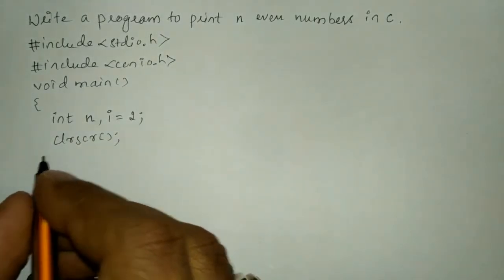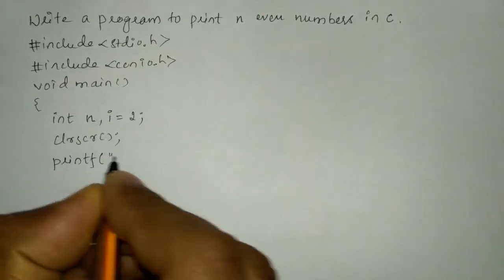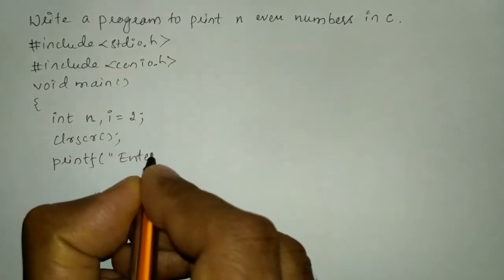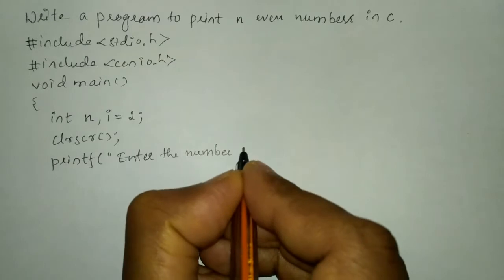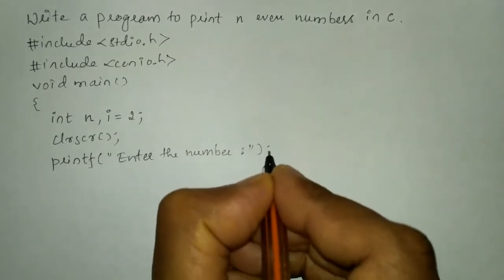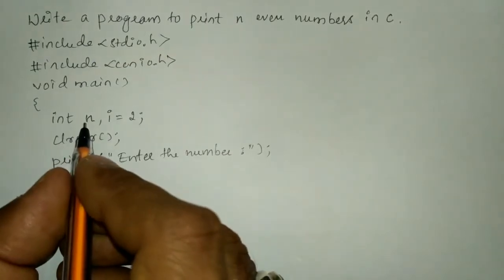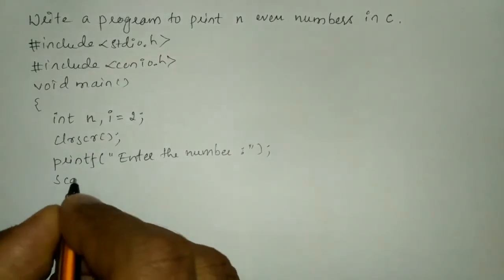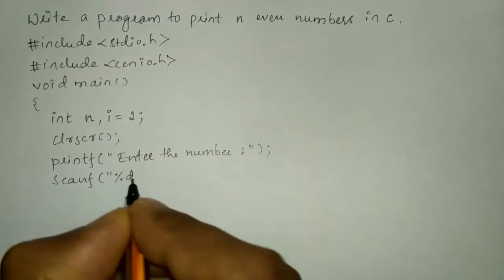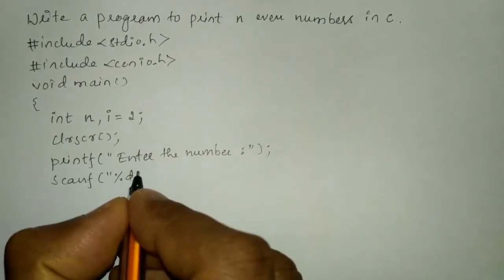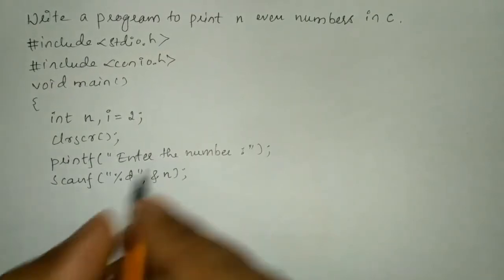Now we'll ask the user to enter the number in a printf statement. I'll write printf in double quotation marks, I'm going to write "Enter the number", end the double quotation mark and put semicolon. And I'm going to receive the value for the variable n using the scanf function. So in double quotation marks, we are going to write the %d format specifier, end the double quotation mark, ampersand of n and semicolon.